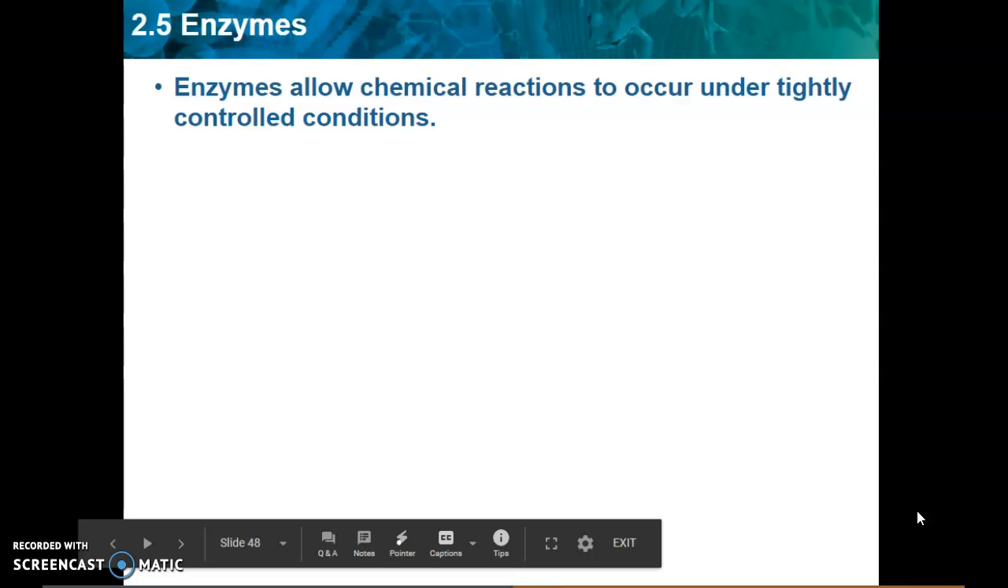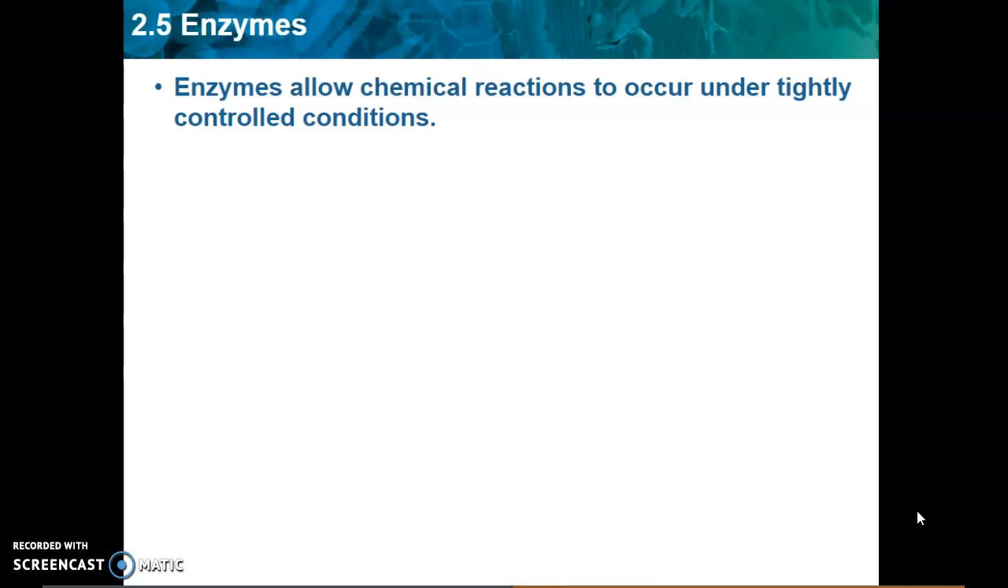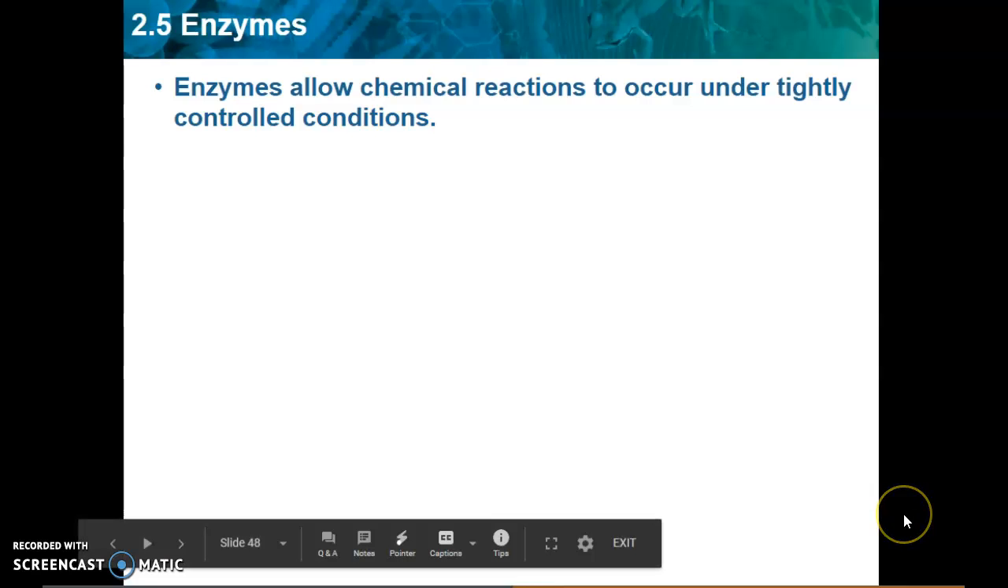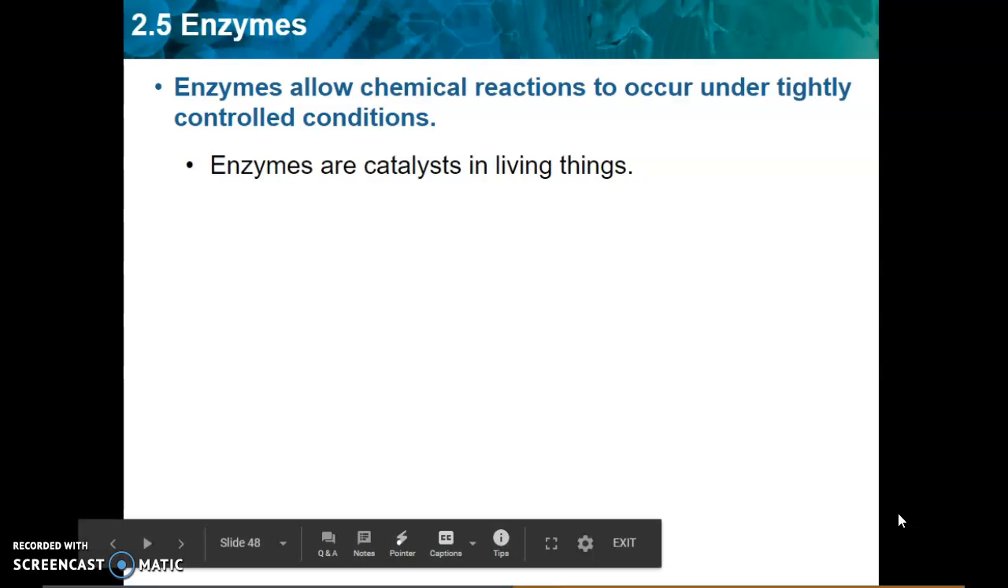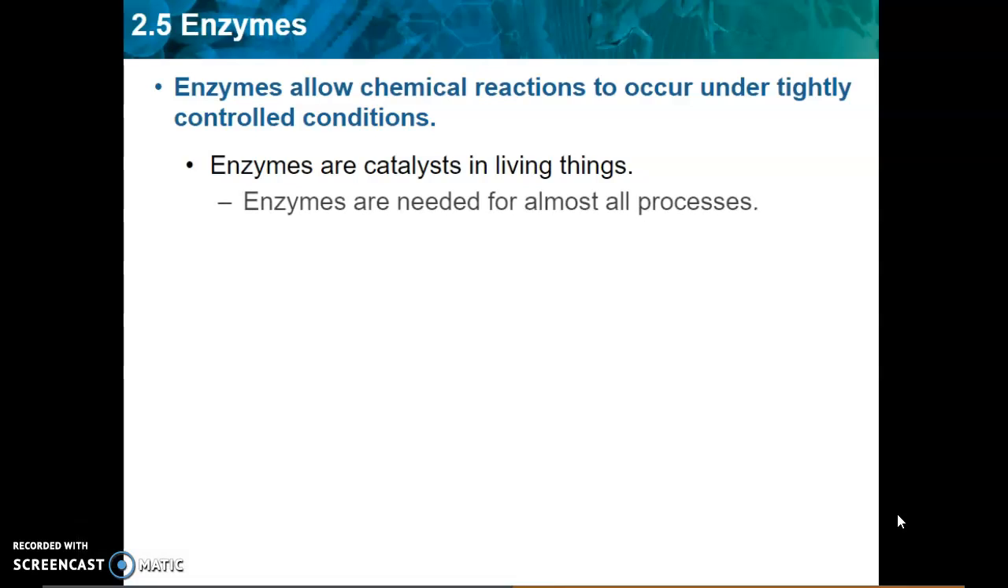Enzymes allow chemical reactions to occur under tightly controlled conditions such as in your body. Your digestive enzymes can only work under a narrow range of temperature and pH. This is one reason why when you're sick and run a fever, you oftentimes aren't hungry, because your digestive system has slowed down. Enzymes are never consumed or used up during the reaction. They can do their job over and over again.